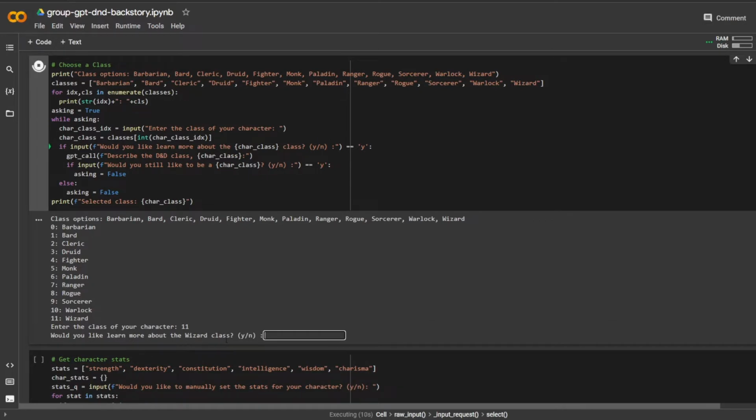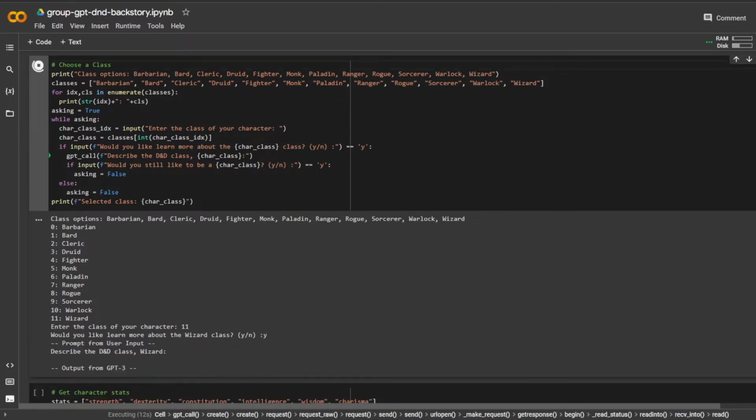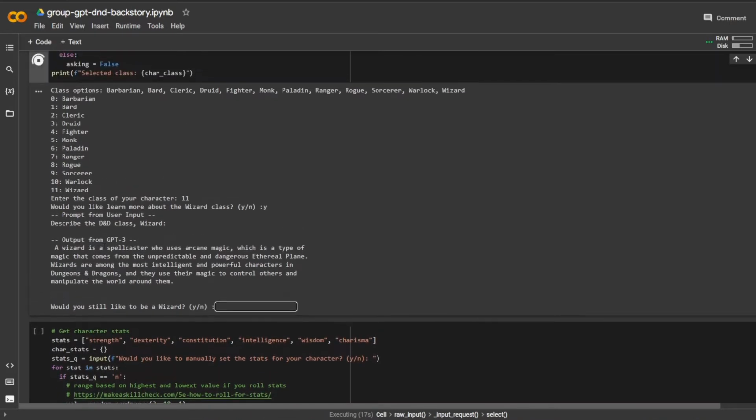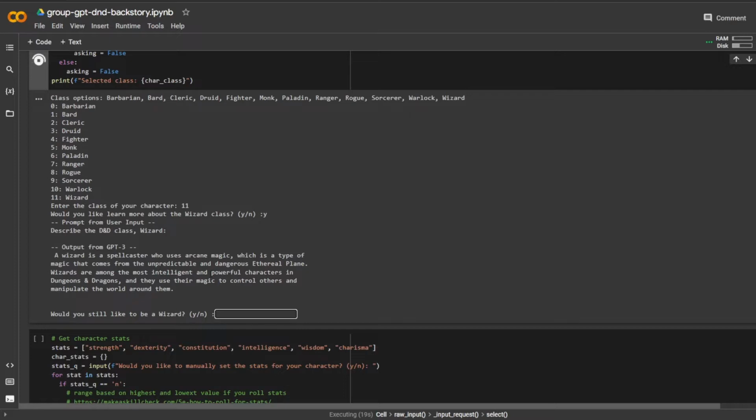Learn more about wizard. Yeah, I don't really know much about all the classes, so let's learn about a wizard. So a wizard is a spellcaster who uses arcane magic, which is a type of magic that comes from unpredictable and dangerous ethereal plane. Wizards are among the most intelligent and powerful creatures in Dungeons & Dragons. They use their magic to control others and manipulate the world around them.